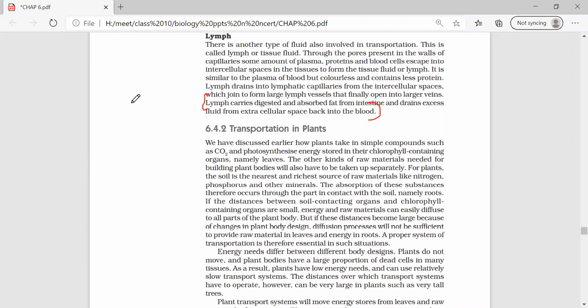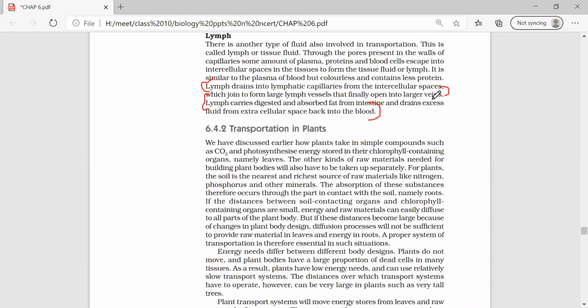Here you can see, these two sentences should be written if they ask in a few papers. The lymph drains into the lymphatic capillaries from the interstitial spaces, which then join into the lymph vessels via lymph nodes. Please mention that. And then finally it opens into the larger veins in the thoracic duct.